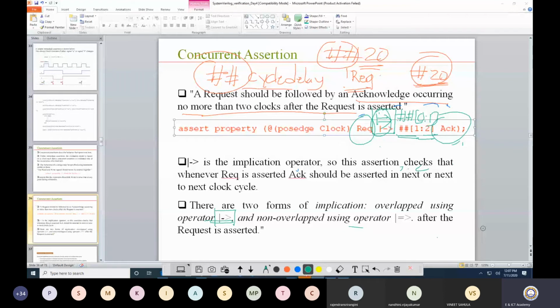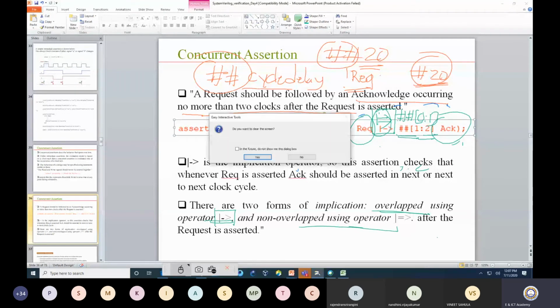If it is an overlap operator, the evaluation of my right hand side should start from the present clock cycle. For a non-overlap operator, it should start from the next clock cycle. This is the only difference between overlap and non-overlap operators.